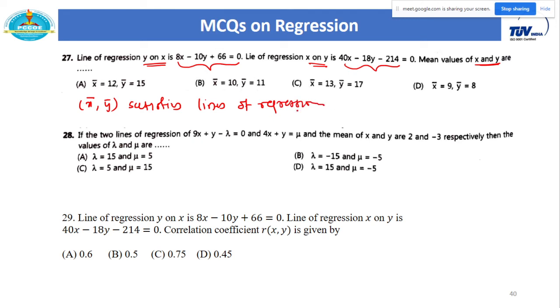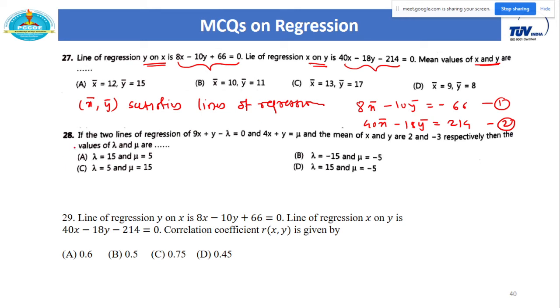So you can directly write down these given lines as 8x bar minus 10y bar is equal to minus 66, and 40x bar minus 18y bar is equal to 212. Now just solve these two equations directly on calculator. You will get the values of x bar and y bar. So remember how we calculate the mean values of x and y in regression. Just use this remark: x bar y bar satisfies the lines of regression. Just solve that linear system.